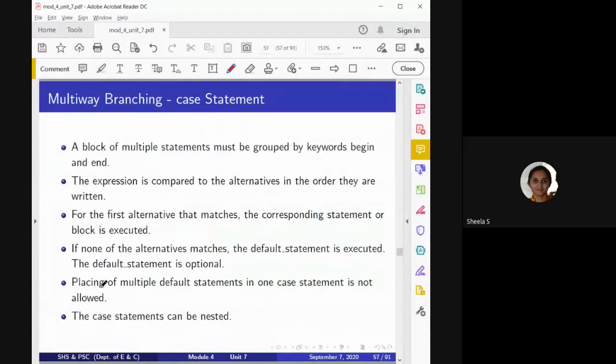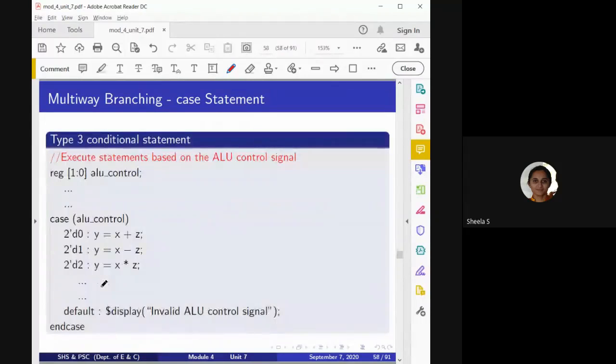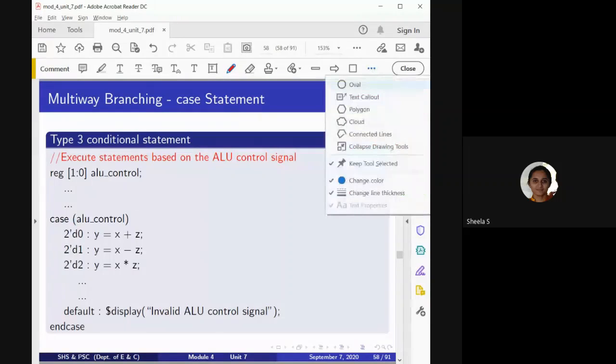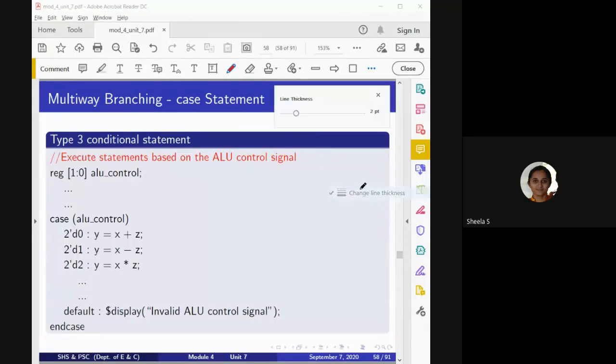Okay, let us have an example of this. In this case, we have considered how the ALU will be controlled. The ALU control values are 0, 1, 2, 3.